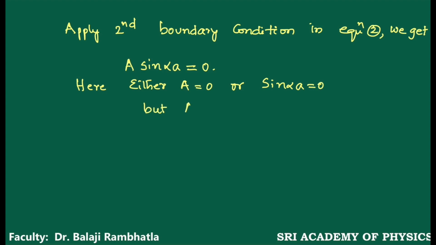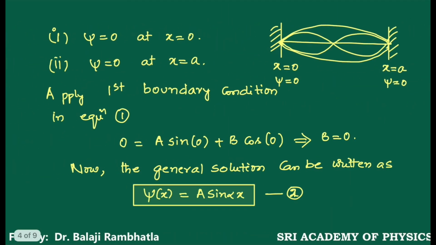But A is not equal to 0, since B is already 0. For example, in this equation, we know that B is equal to 0. Suppose A is also 0.